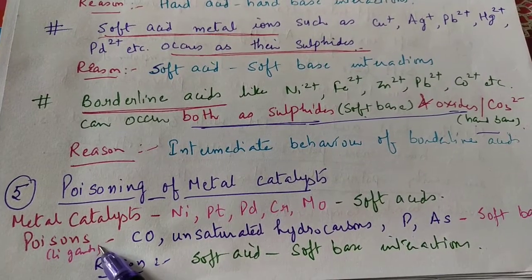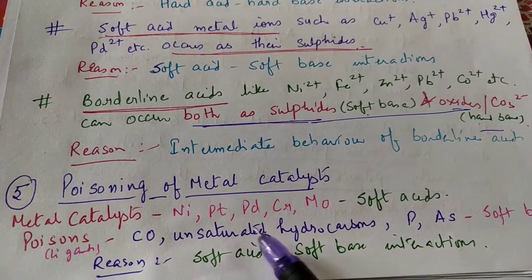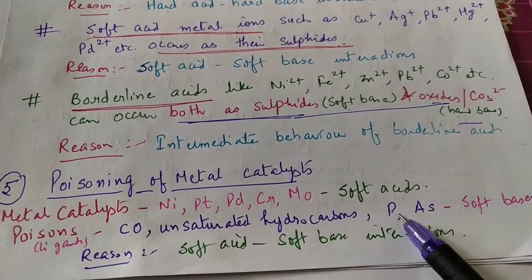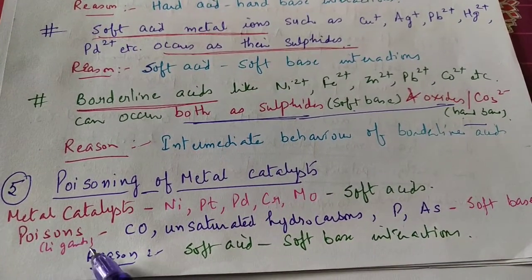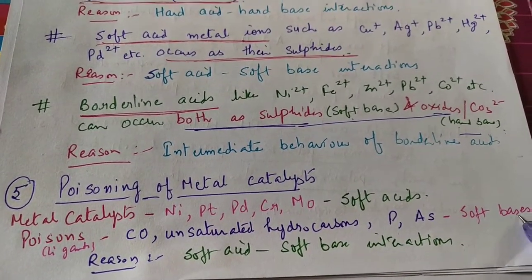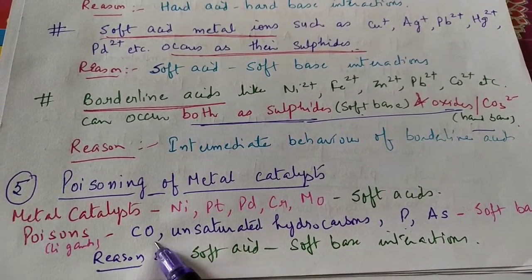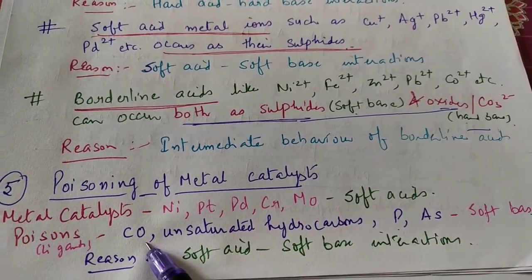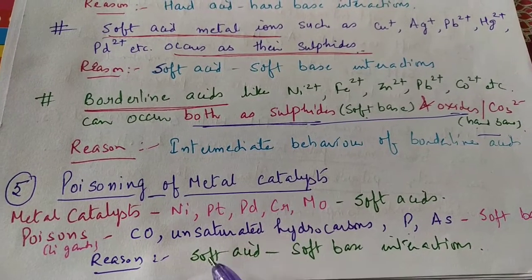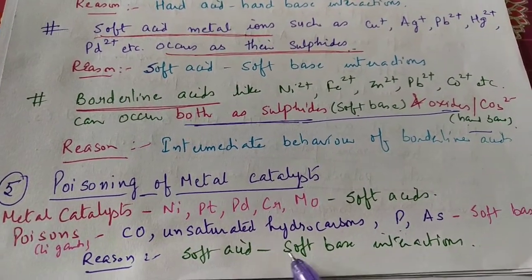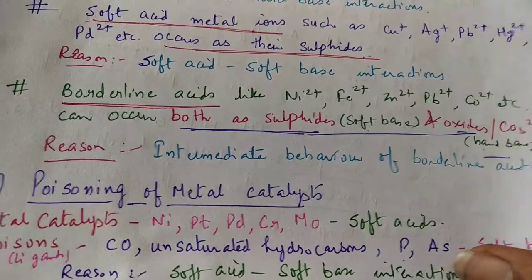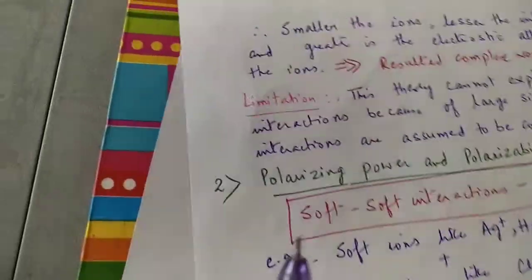And there are some poisons like carbon monoxide, unsaturated hydrocarbons, phosphorus, arsenic, and all these poisons are soft bases. So that is why whenever any ligand like this is present, it readily forms a complex with the metal catalysts, and it can cause poisoning. The reason is the soft acid, soft base interactions.